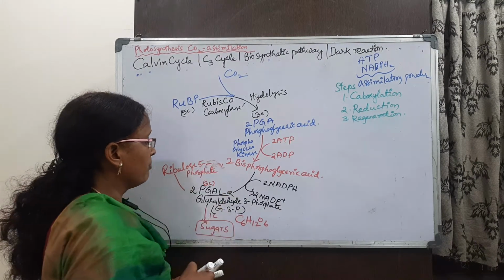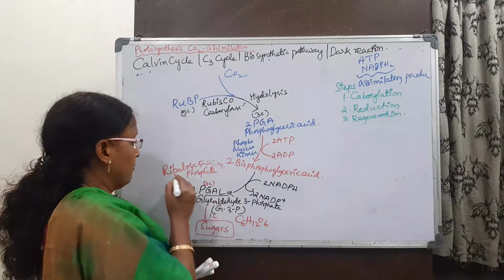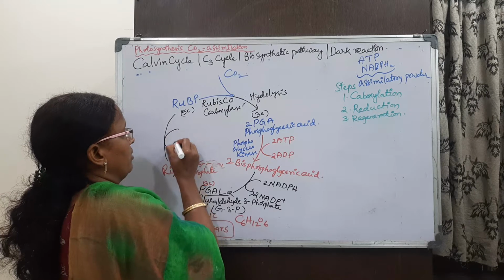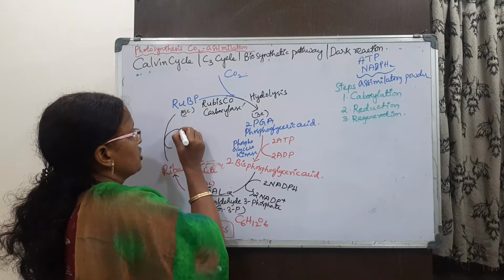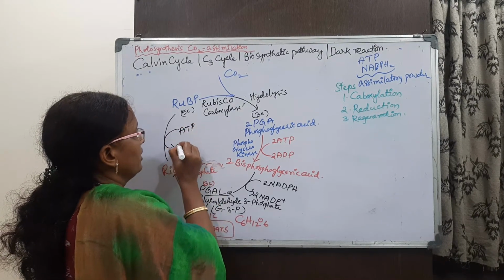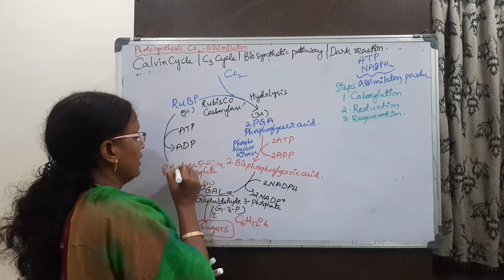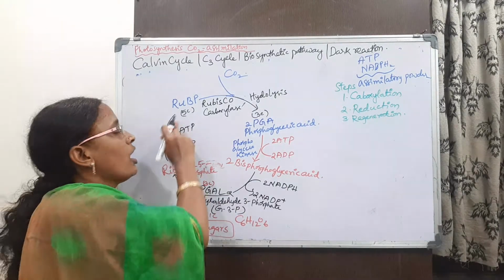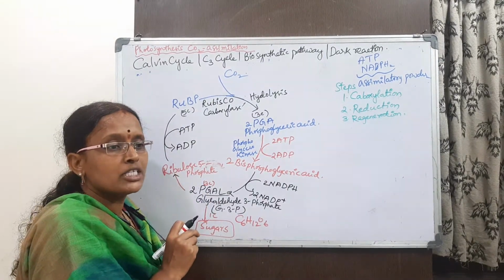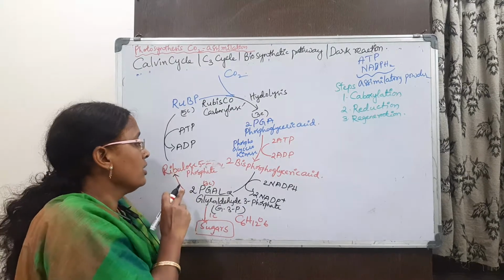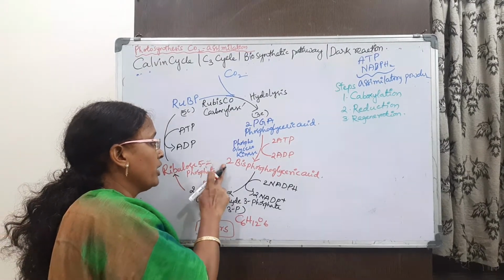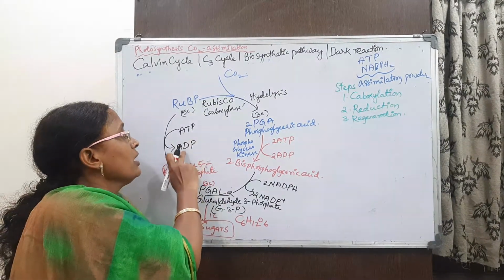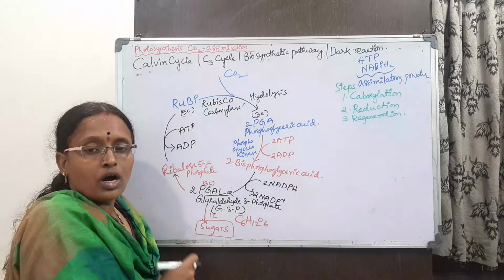This ribulose 5-phosphate, by phosphorylation, by taking ATP and converting into ADP, forms the ribulose bisphosphate, RuBP. It converts the 5 carbon compound by taking one additional phosphate and transforms into RuBP.